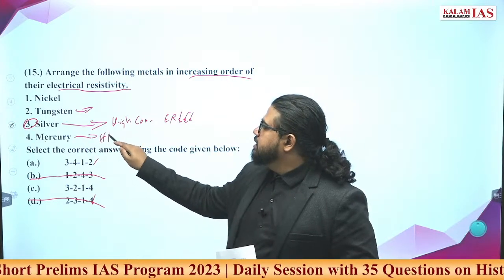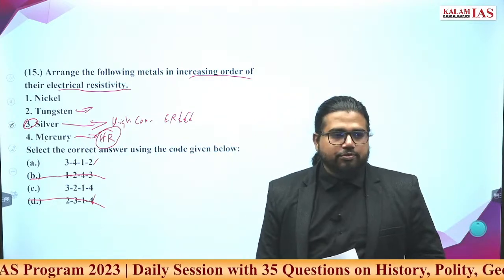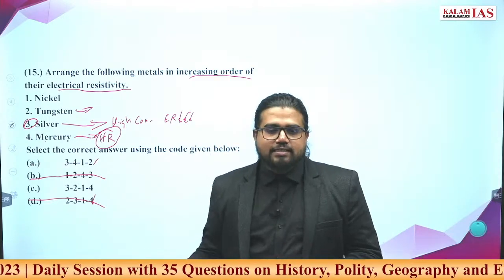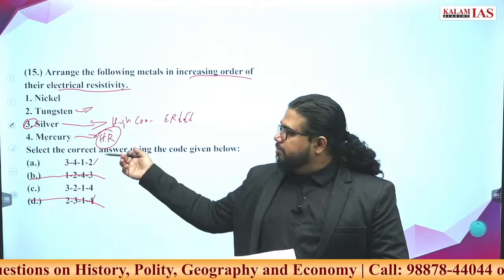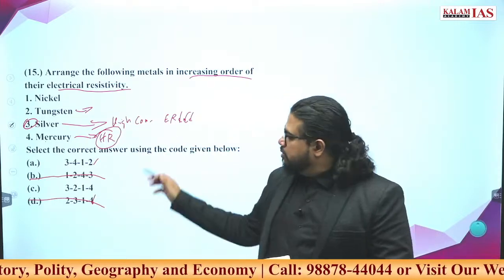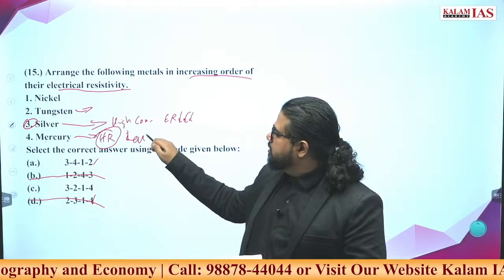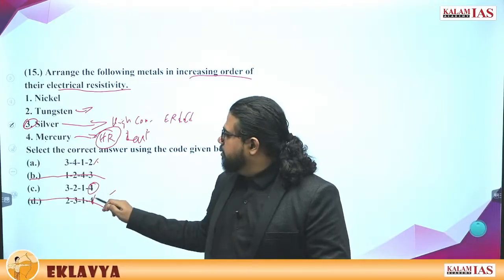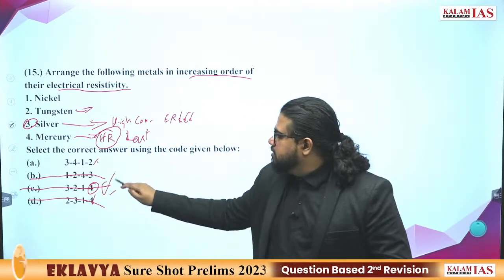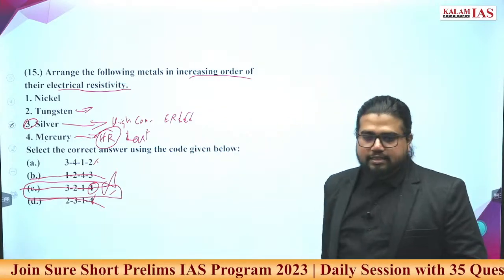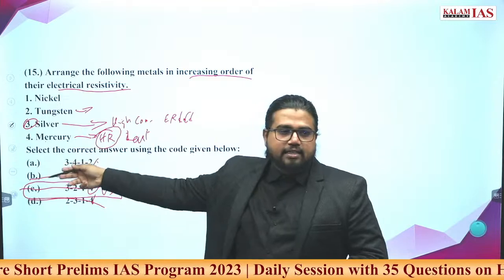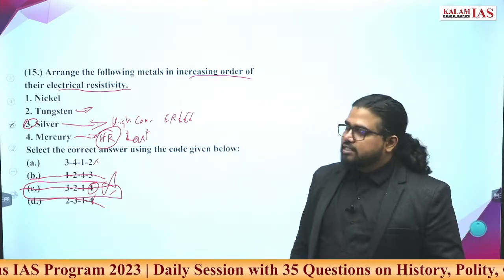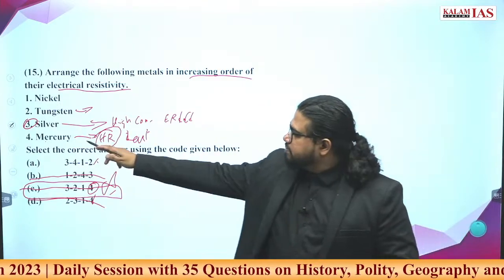Mercury has high resistivity. If you remember this much of the fact, compared to all other metals, mercury is a liquid metal at room temperature. Its resistivity is much higher than other metals. So 4 should be your last option. Out of this, 4 is here only. This is the most feasible answer. C is the correct answer here. From silver, then comes tungsten, then nickel, and the last, with the highest electrical resistivity, is mercury.